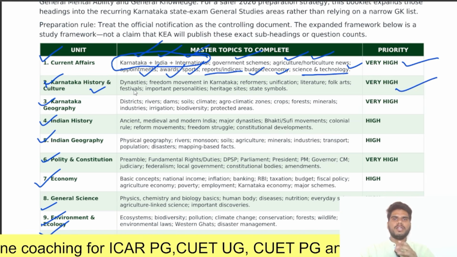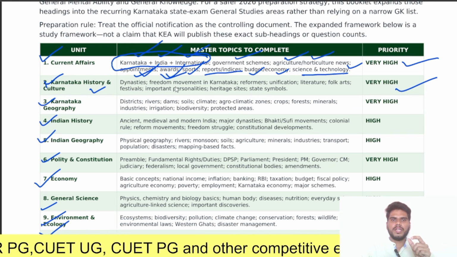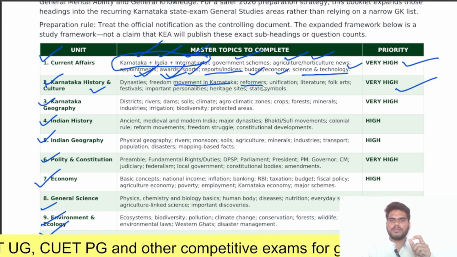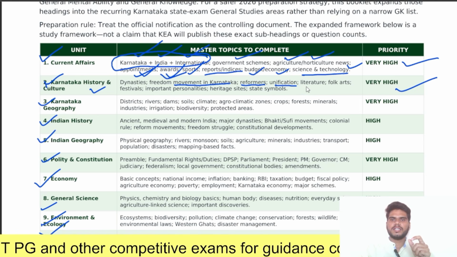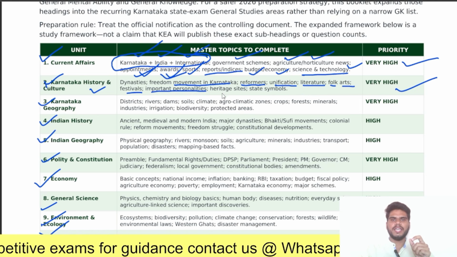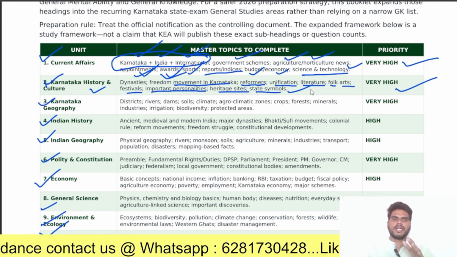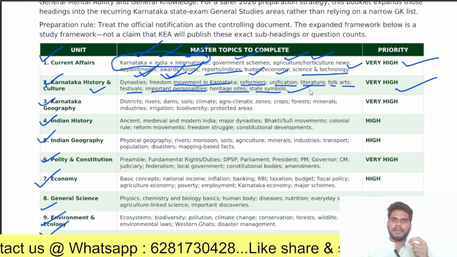What should be covered in Karnataka history? Only cover dynasties, freedom movement in Karnataka, reformers, unification, literature, folk arts, festivals and important personalities, heritage sites, state symbols. These topics should be covered regarding Karnataka history and culture. You should give very high priority for this one.